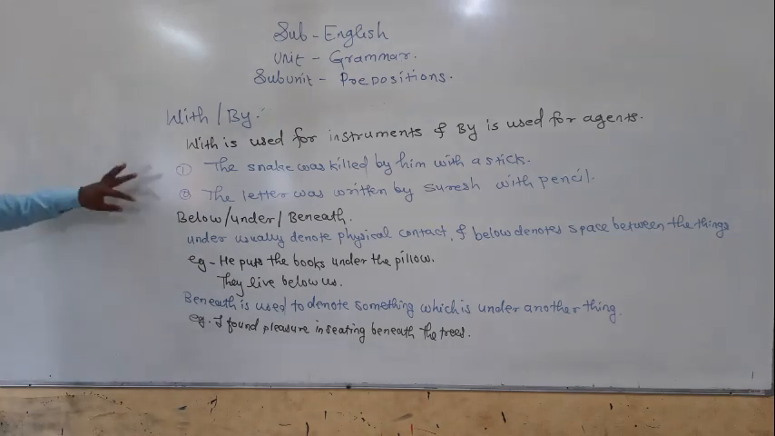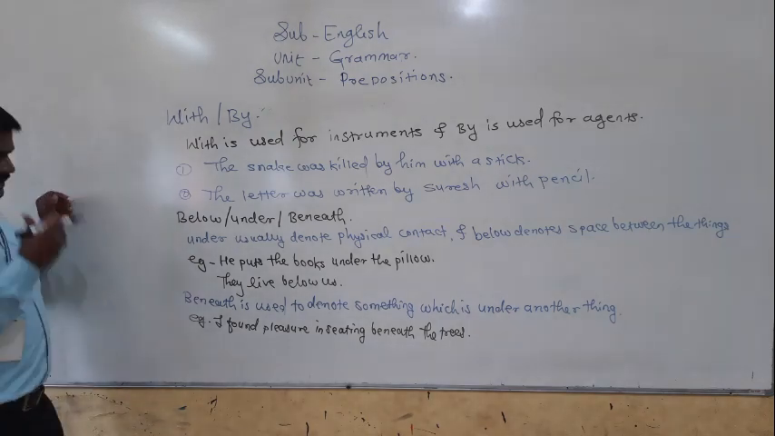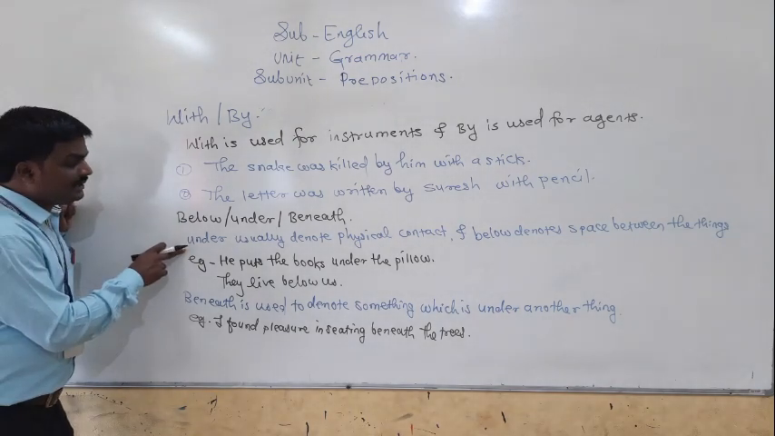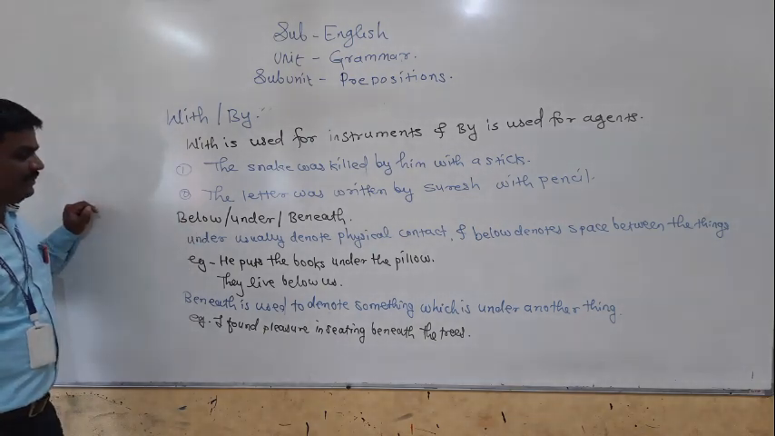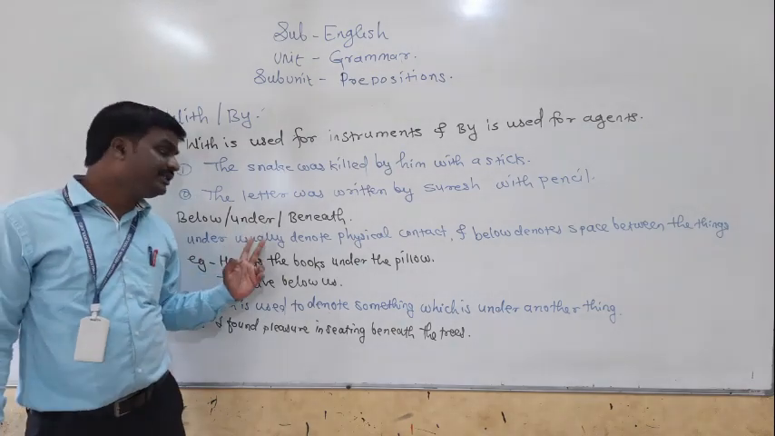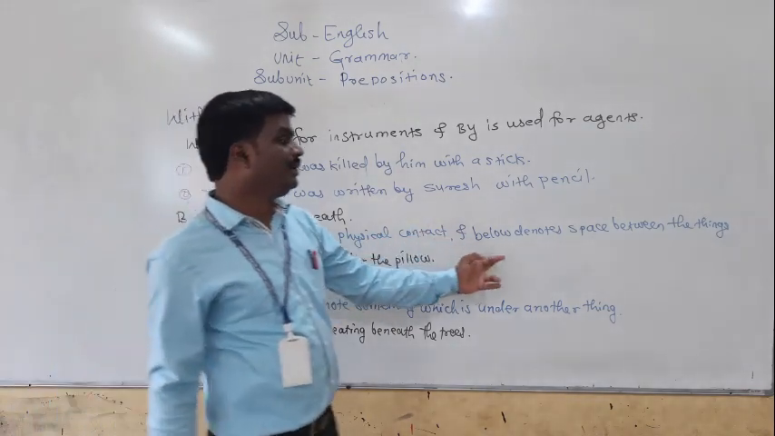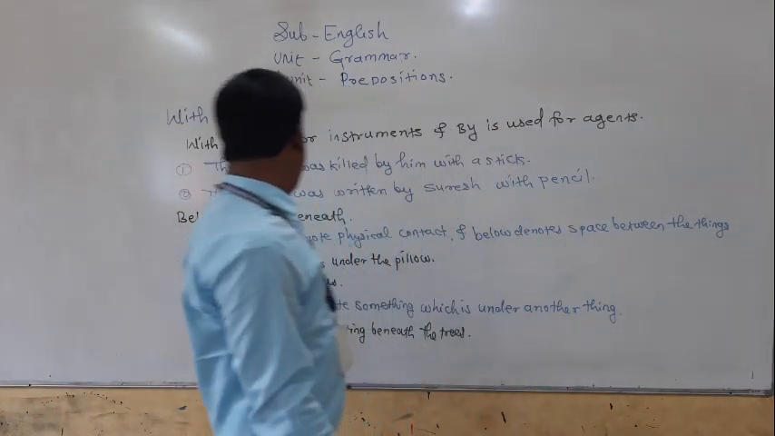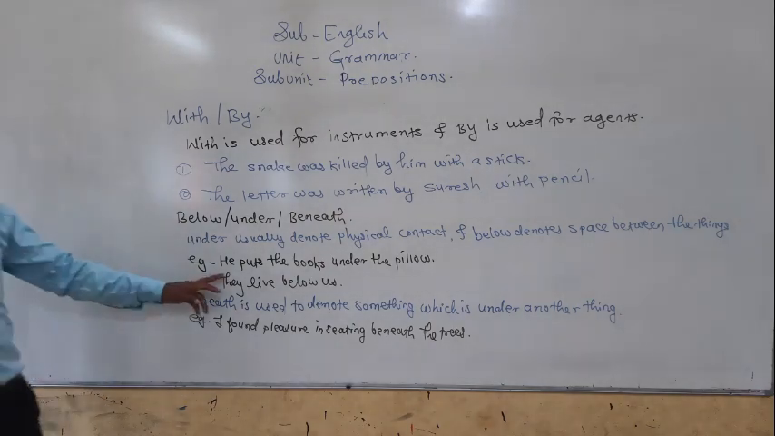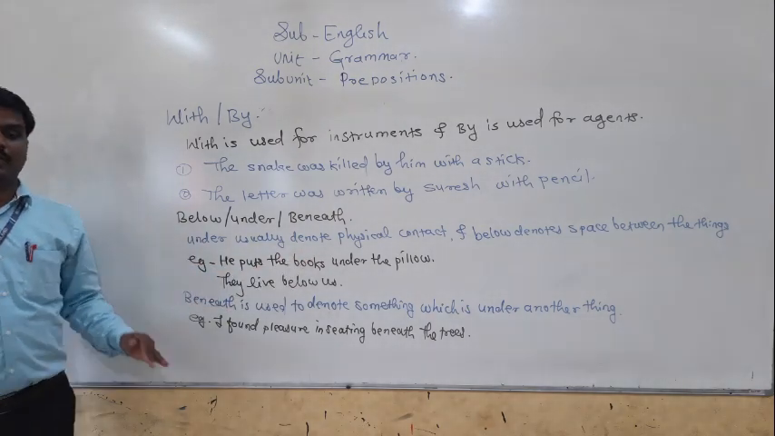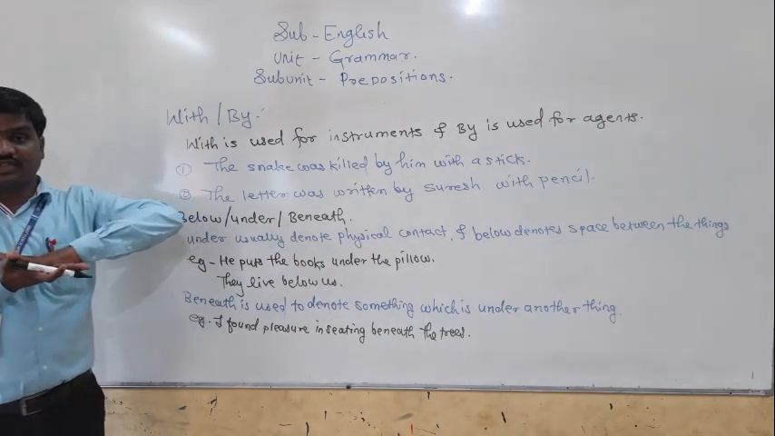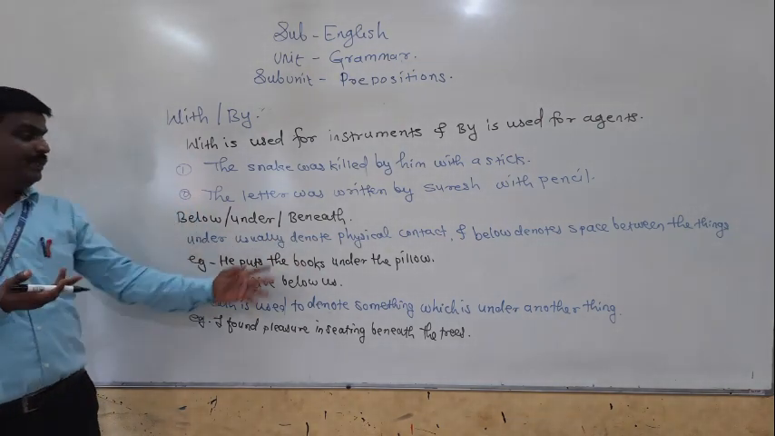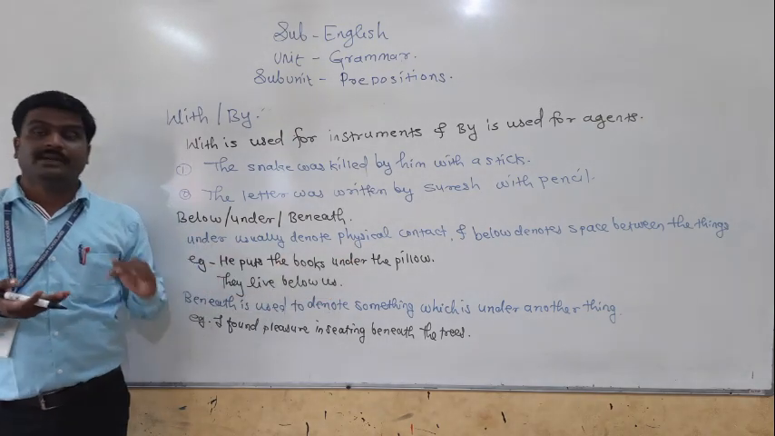Okay, the next prepositions are below, under and beneath. "Under" usually denotes physical contact, and "below" denotes space between the things. For example, he puts the book under the pillow. Where did he put it? See, it indicates physical contact. The book has touched the pillow, and because of that, he puts the book under the pillow.